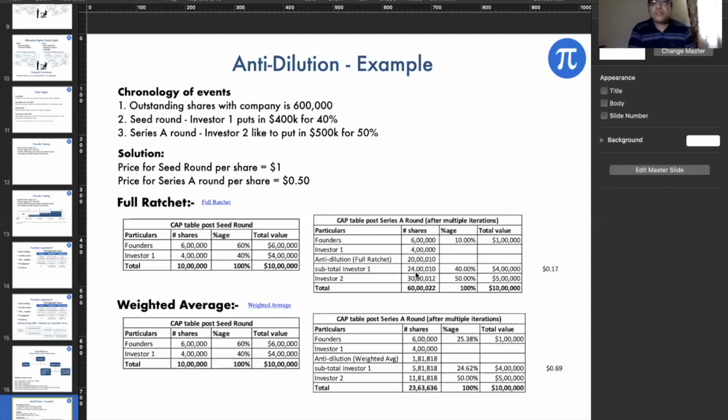So I now have 24 lakh shares, 2.4 million shares, of 400,000 valuation. That was my value. I put in this much money. Now the price becomes 0.17.